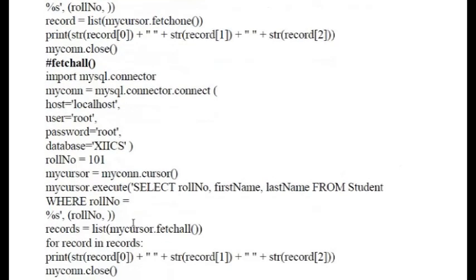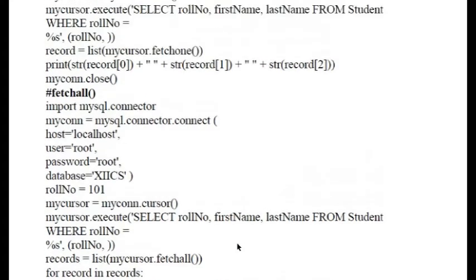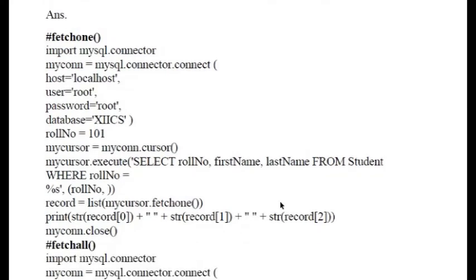Next, moving to the next question, we have: write Python command to display data by using fetchone and fetchall. So basically, I've told you already about what is done by fetchone and fetchall. This is just an example code. Everything will remain the same, import, MySQL query and connection and all. Just you need to understand what thing you need to describe in that.